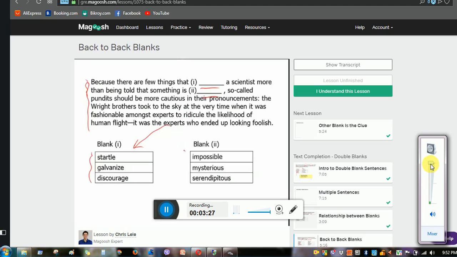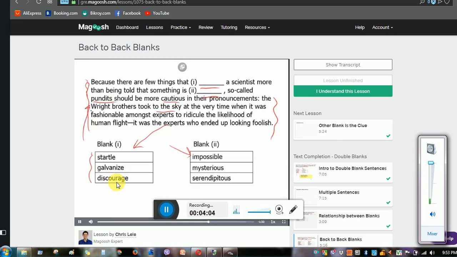Something could be mysterious or impossible, and it kind of makes sense. It could be a few of these. It could be startle, it could be impossible, it could be mysterious. You start coming up with your own interpretation of the text completion. The key is do not look at the answer choices, read the entire thing. What does it say? It says the Wright brothers took to the sky at the very time when it was fashionable amongst experts to ridicule the likelihood of human flight. It was the experts who ended up looking foolish. So, people, that is the pundits, should be a little bit more careful in what they say.